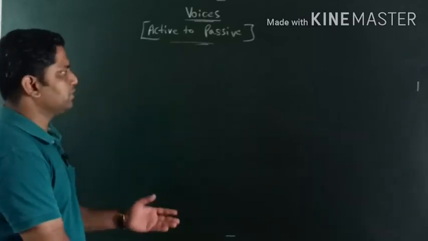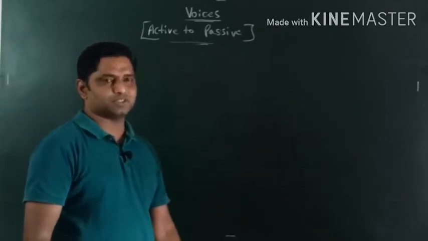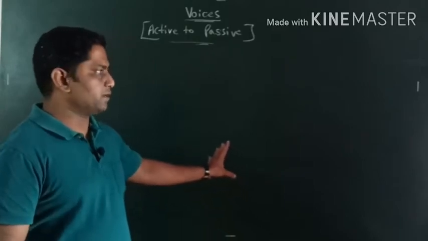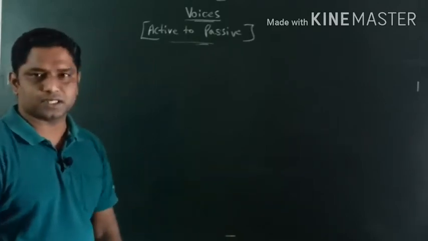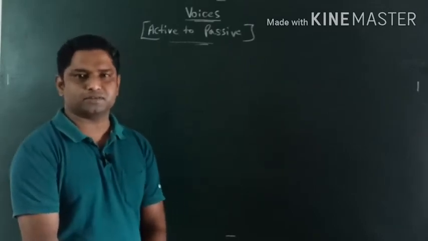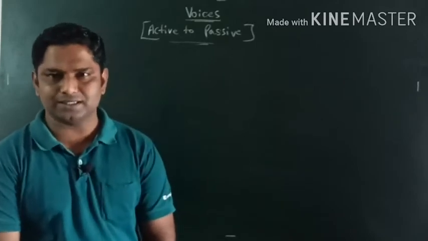We need each material to deal with active voice, passive voice. My dear friends, we are dealing with four kinds of sentences: active to passive for assertive, then active to passive for imperative, then active to passive for infinitive sentences.